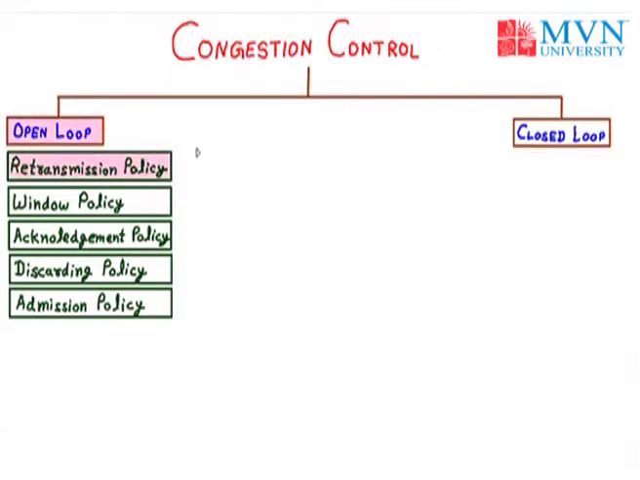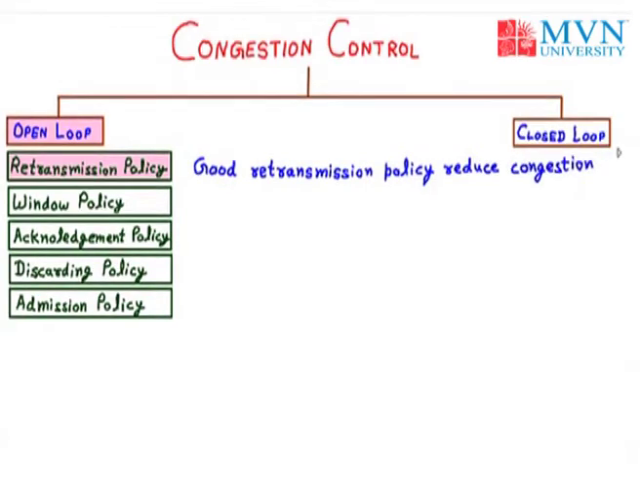For example, there is a source and the destination, and the source wants to send the data to the destination, and if the packet is lost, then we have to retransmit that data. This is called the retransmission policy. And if we choose a good retransmission policy, it can reduce the congestion. Now the question arises, how can we use a good retransmission policy?